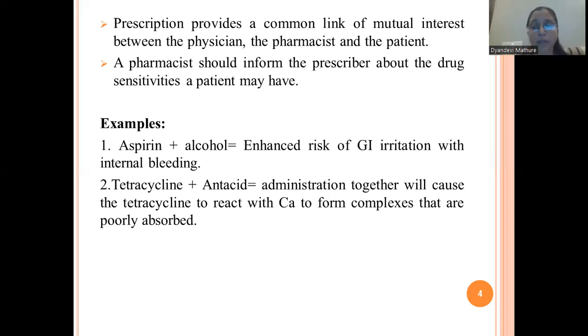If absorption is not there, what will happen? There is no metabolism, there is no excretion. Whatever medicine is there, if there is no absorption, it is going to accumulate in the body and result in toxicity. So it is a very important part of the prescription that, for whatever medicines are prescribed by the physician, it is the duty of the physician as well as the pharmacist to check whether the patient has some sensitivity to that particular medication or not.